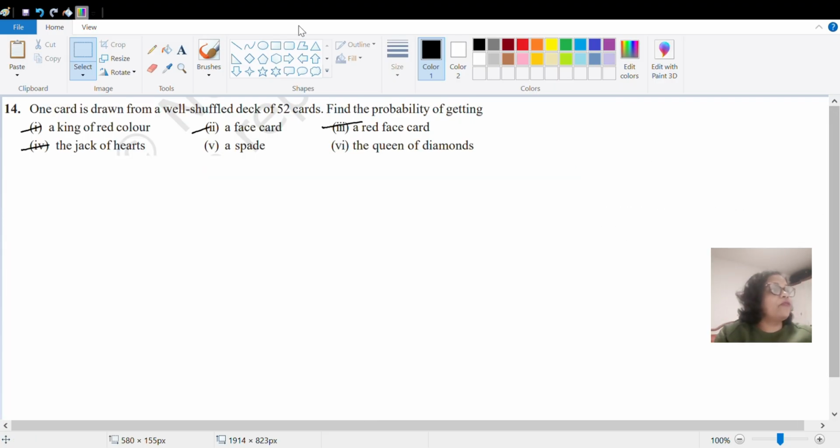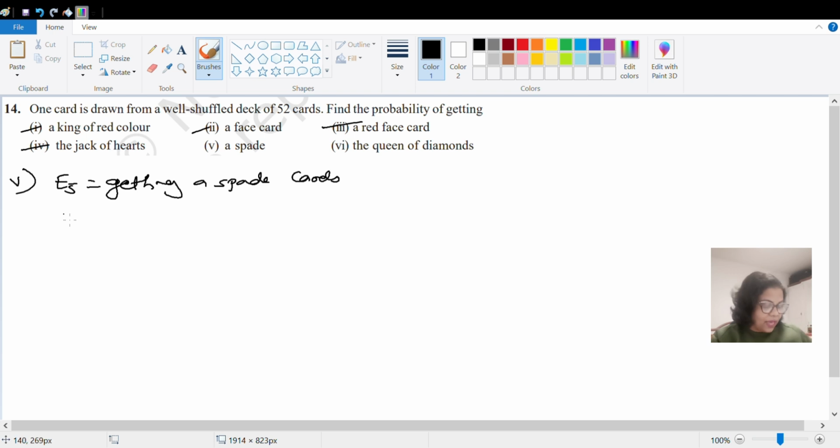Okay. So the fifth question says it is a spade. Spade means a black card which is available in the deck, right? So let it be E5, that is of getting a spade card. So how many spade cards are available in the deck? There will be total 39 cards, right? So n of E5, no, not 39, there will be total 13 cards available. So n of E5 will be 13.